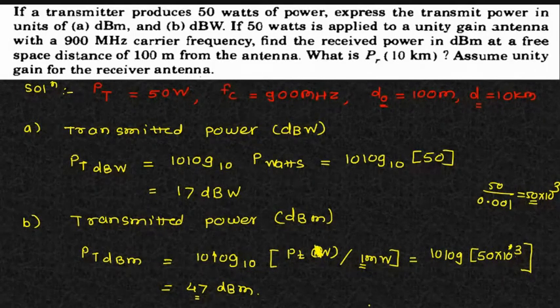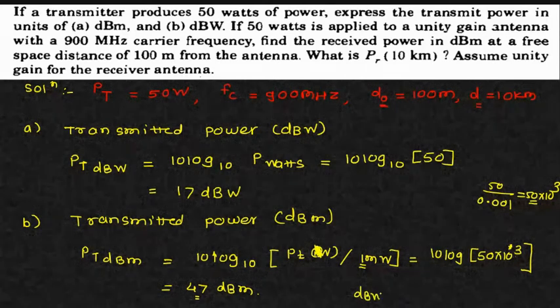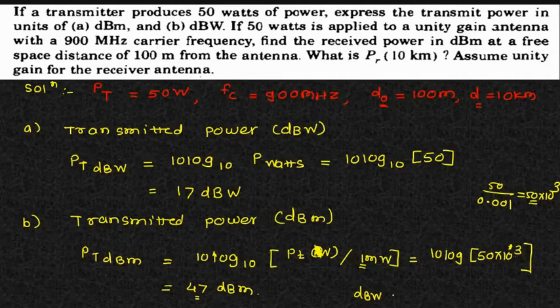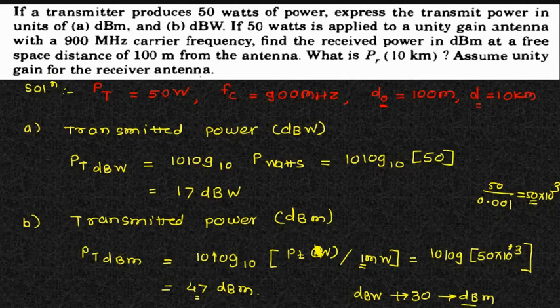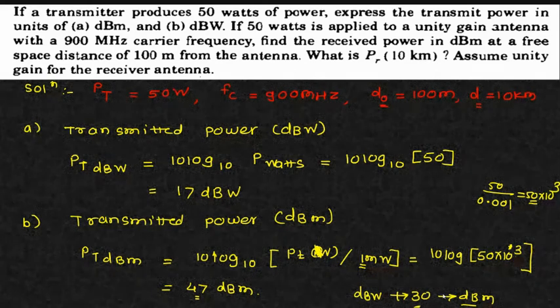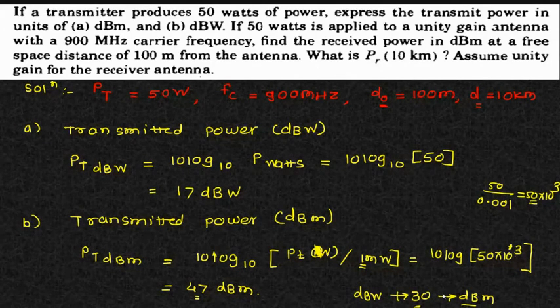Now if you compare dB watt and dBm, always, if you are interested in calculating this kind of thing, your dB watt is 17 dBW and dBm is always greater. If you want to convert it to dBm, add 30 and you will get dBm. This is the way, because 0.001 is 1 divided by 10 raised to 3, and 10 raised to 3 is nothing but 30 dB. Okay. So for a straightforward conversion from watt to milliwatt, or from dBW to dBm, you add 30 dB. It is the conversion in dBm.